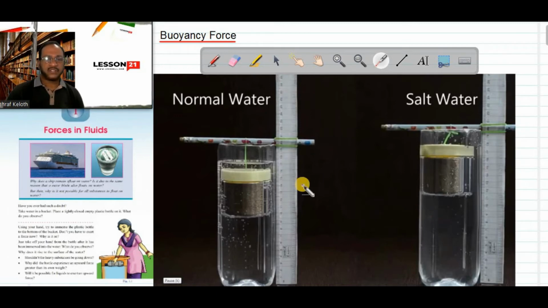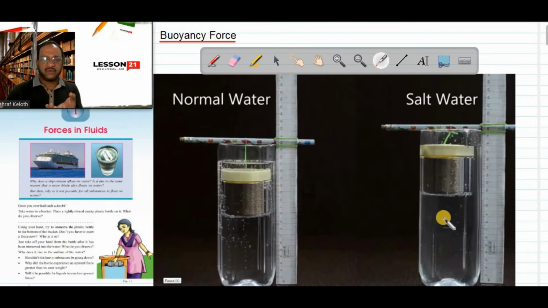Now you see here, in normal water the extension of the rubber band is this much, it is more. Here, that is in salty water, the extension is less. So what happened here? There is more weight acting downward. It means upthrust or buoyant force is less. But here the downward weight is less, that is why it is stretching less. It is getting more support from down. This bottle is getting more support from down in the upward direction, which means here buoyant force is more.